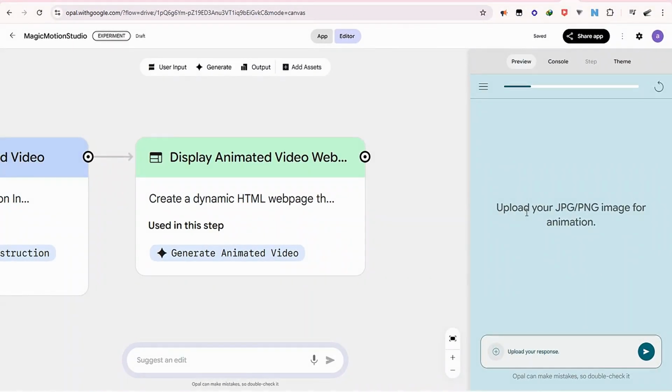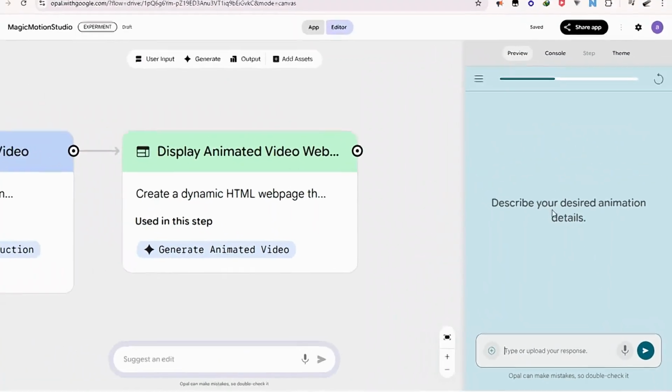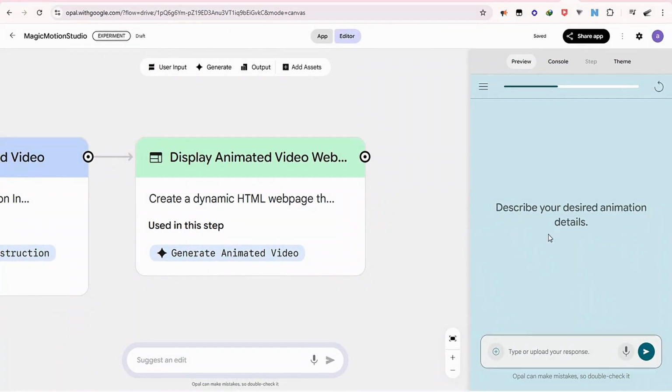And here it says upload your JPG PNG image for animation. Now if I wanted to use an image, I would do that by uploading it here, but I want a text to image or text to video, so I'm going to skip this image because I don't want to use an image. So I'll just click on this button. Here it says describe your desired animation details. So I will have to go back to ChatGPT and copy some of my animated videos I've made in the past just to test this.